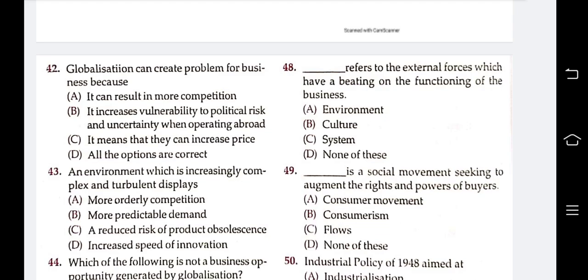The answer is more competition. Local small businesses face many problems due to globalization.